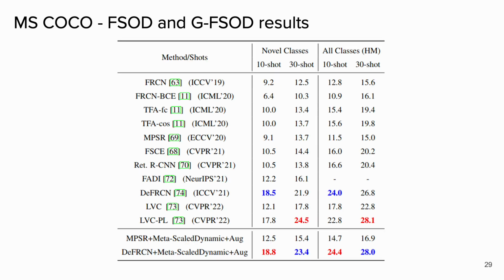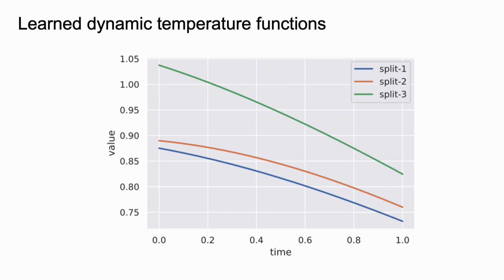Similarly, on the MS-COCO dataset, we obtain clear gains over the MPSR and DFRCN baselines and obtain results comparable to or better than the state-of-the-art in fine-tuning based few-shot object detection. Finally, we look into the dynamic temperature functions learned by meta-tuning over different data splits. We observe that temporally attenuated temperature values are preferred consistently, sharpening the predictions towards the end of the fine-tuning process. The interpretability of these outcomes highlights a significant advantage of the meta-tuning framework.